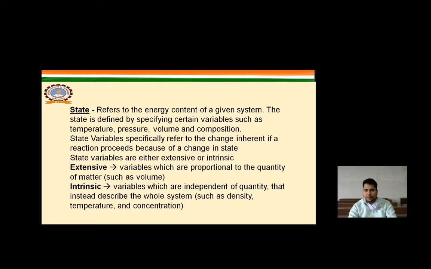Variables which are proportional to the quantity of matter, such as volume, are known as extensive, and intrinsic variables are independent of quantity and instead describe the whole system, such as density, temperature and concentration. So intrinsic depends upon density, temperature and concentration, and extensive totally depends upon the quantity of matter, such as volume.